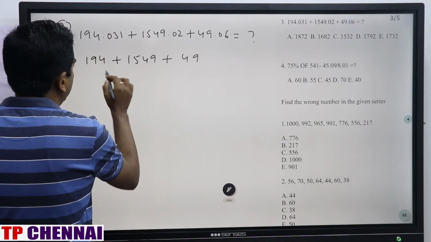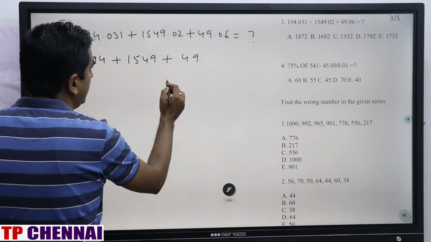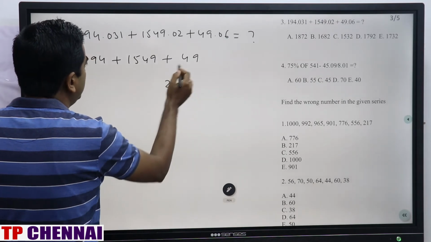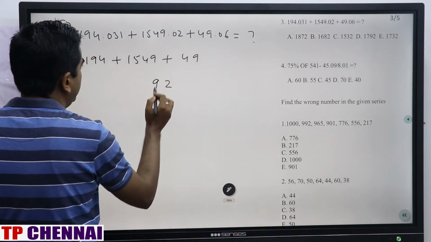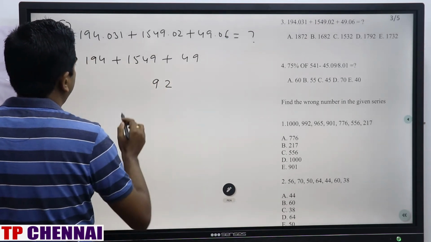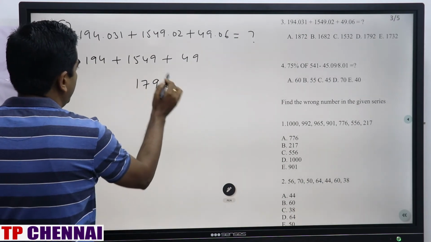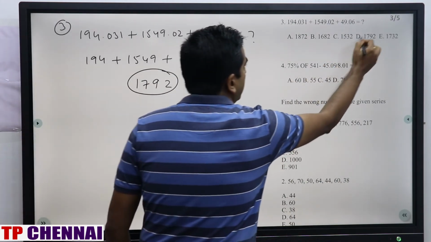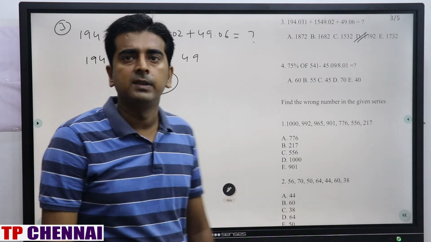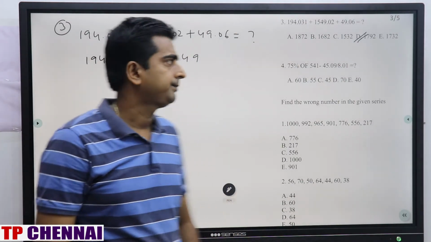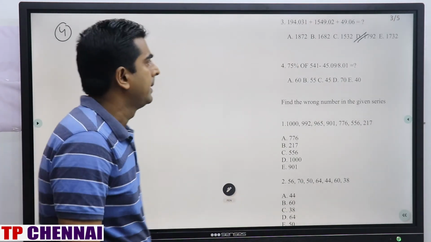So 9 plus 4, 13 plus 9, 22. 6 plus 4, 10 plus 9, 19. This is 15 plus 2, 17. 1792. The fourth option is the correct answer. Clear? Now we will see question number 4.